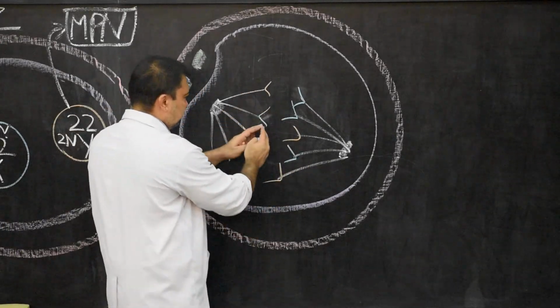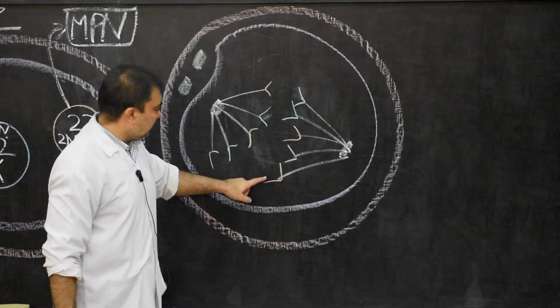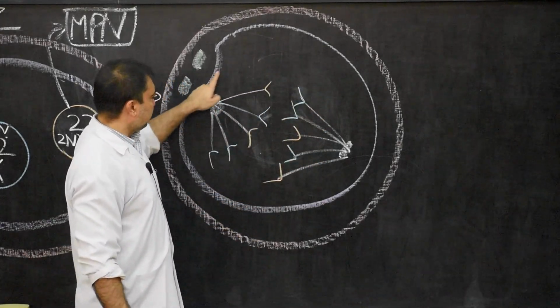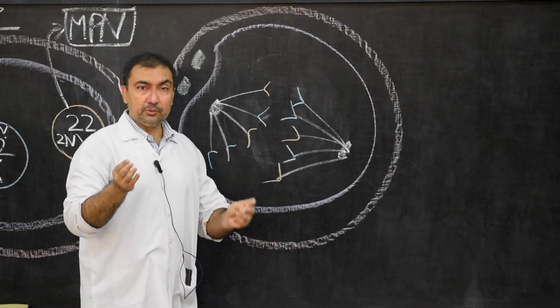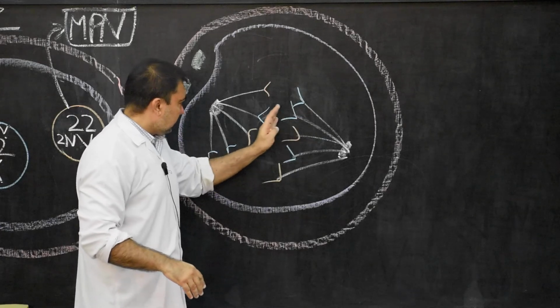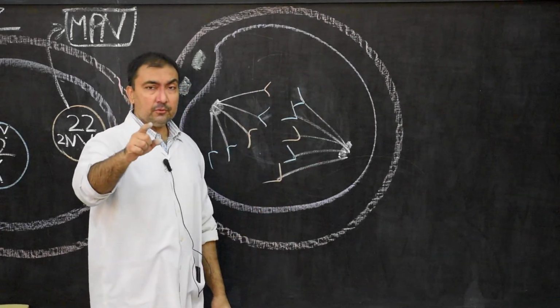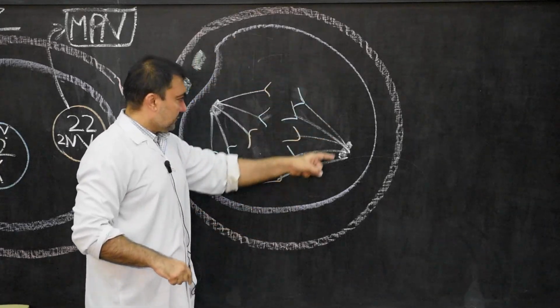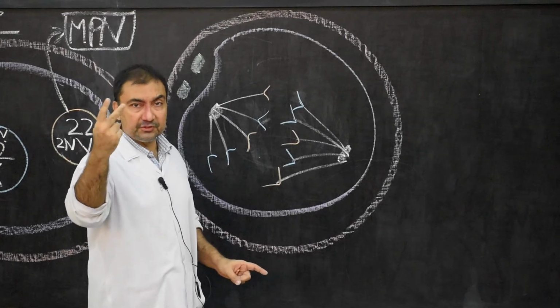Once they have split, they will migrate to the opposite side, and now what will happen is the remaining cytoplasm will also divide and split into two equal parts. So because of splitting of the nuclear chromosomes and the remaining cytoplasm, from one cell, one nucleus, there will be division into two cells.